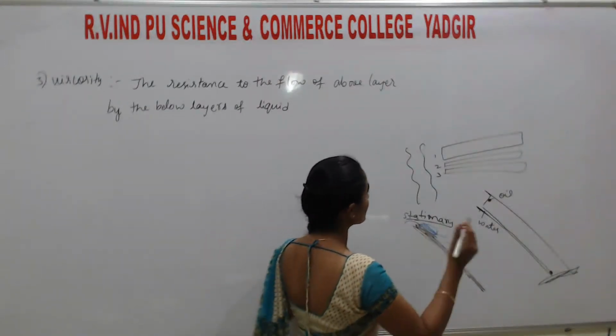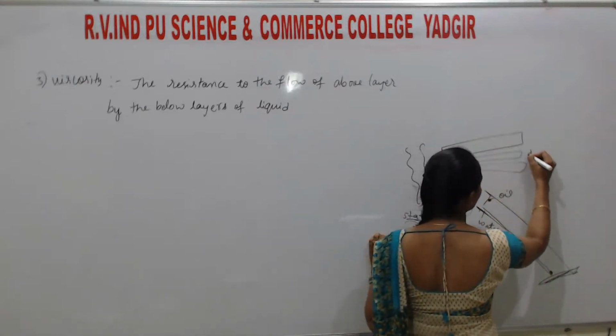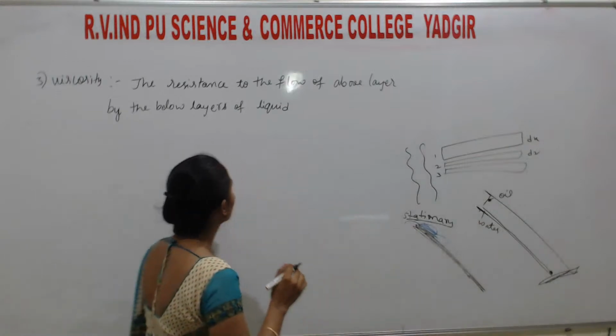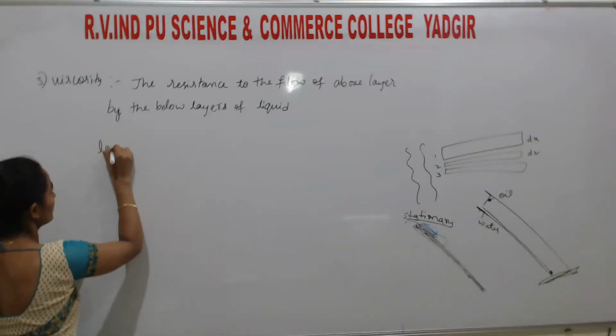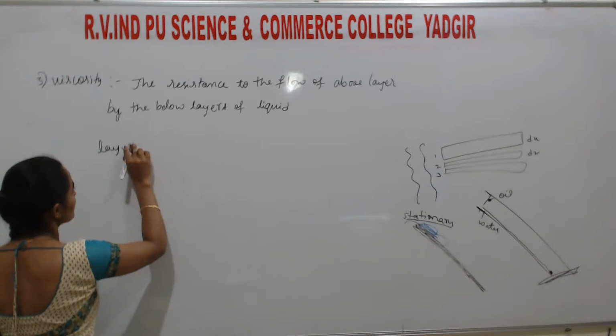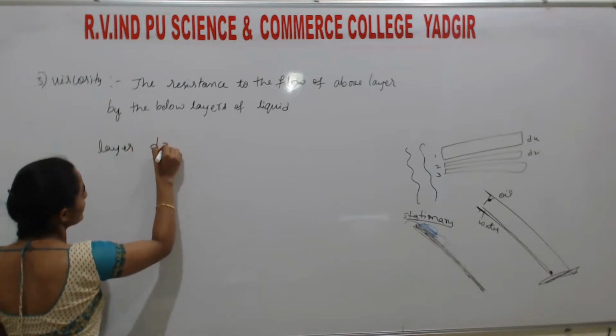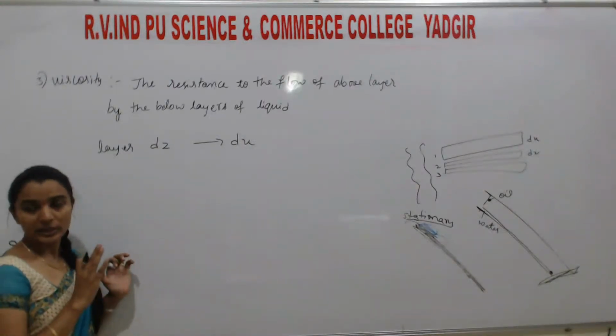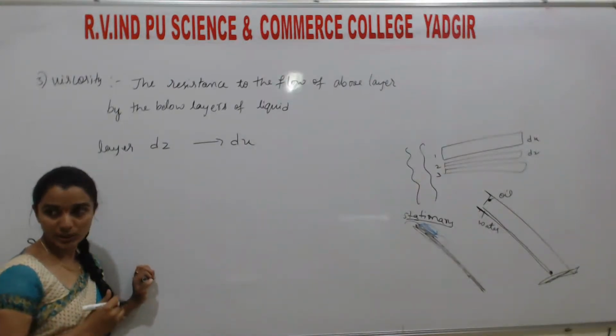So students, initially assume this is layer dz, this is layer du. Initially the layer starts from dz and changes to du.